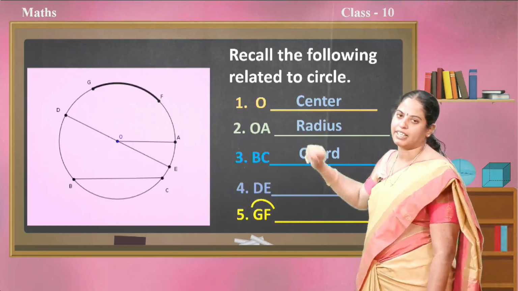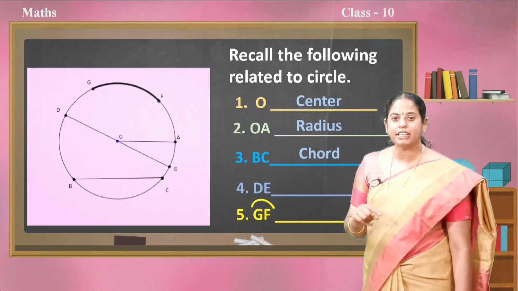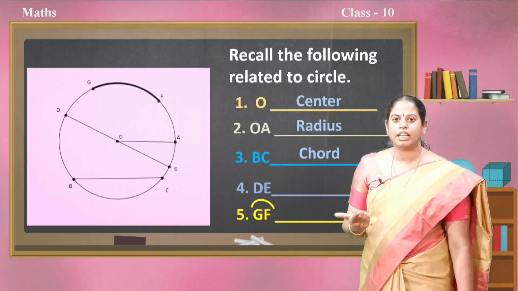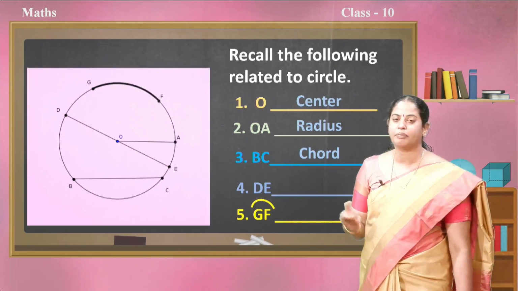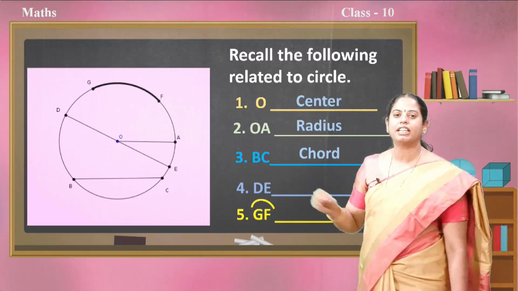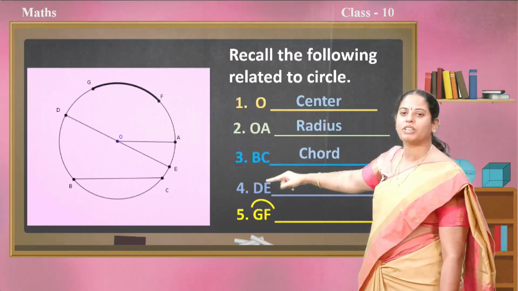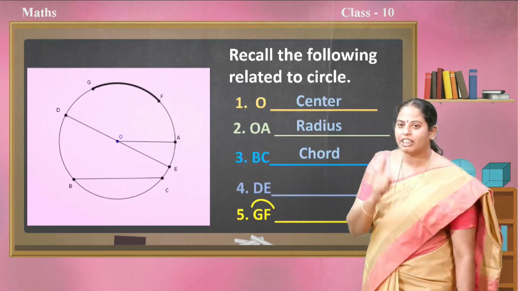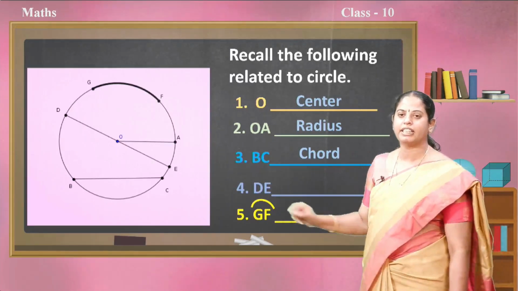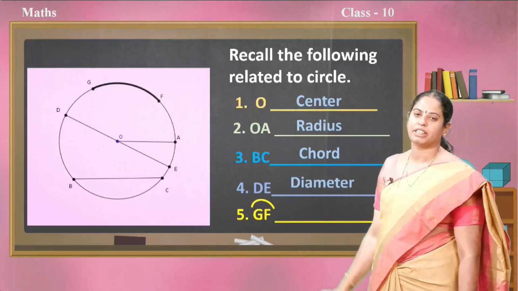It is called a chord. Next, DE. DE is also a line segment that joins any 2 points on the circle. It is also called a chord, but there is a special thing in it. It is passing through the center. The chord passing through the center we call, yes, you are right, the diameter.